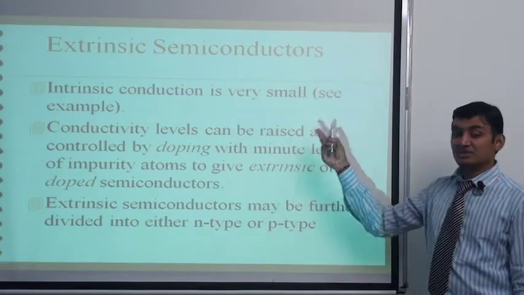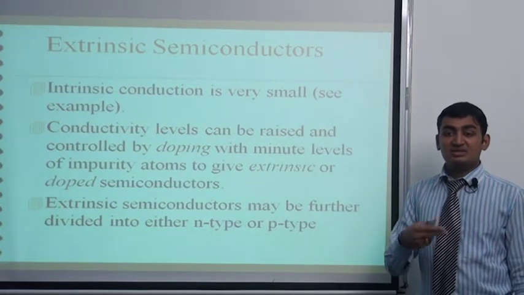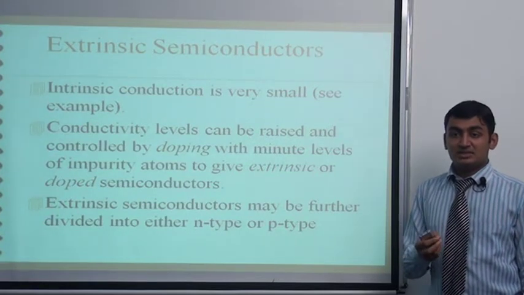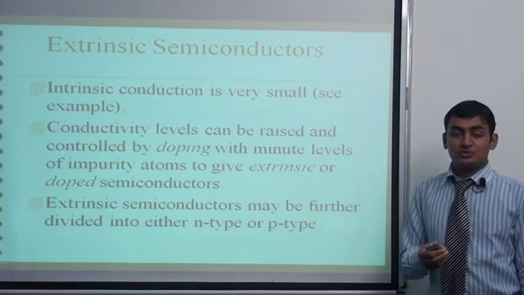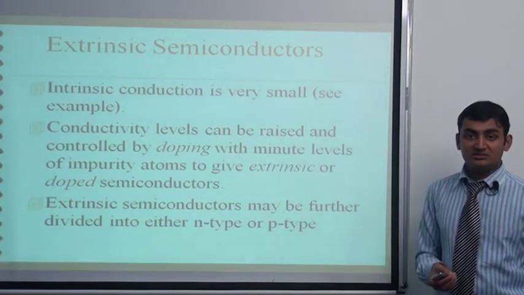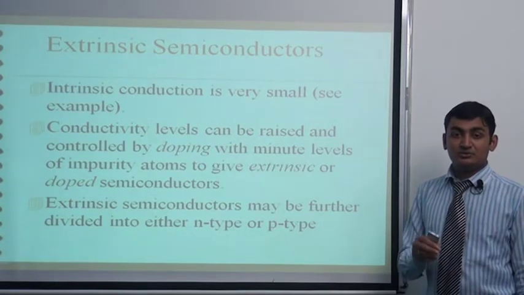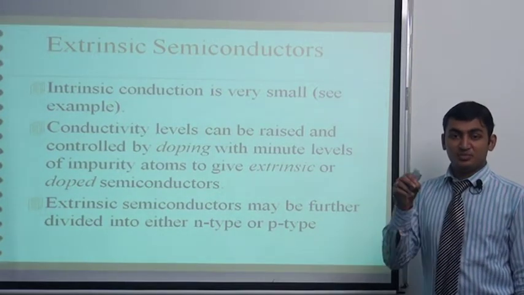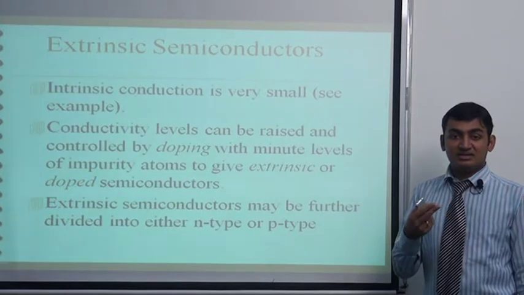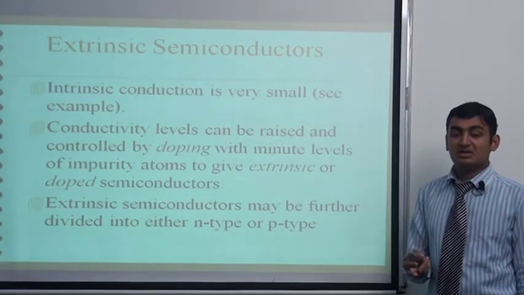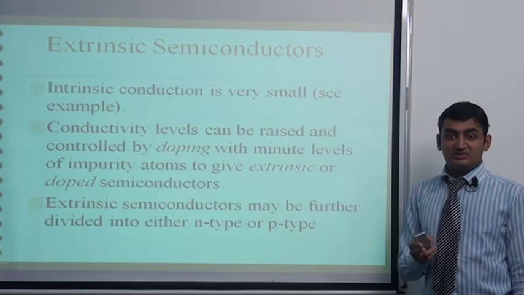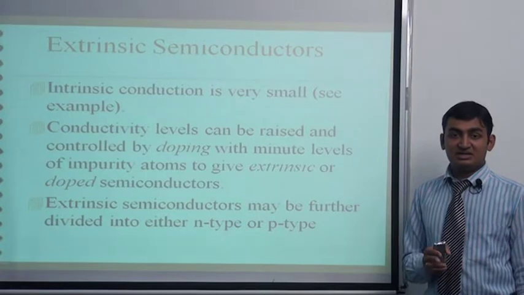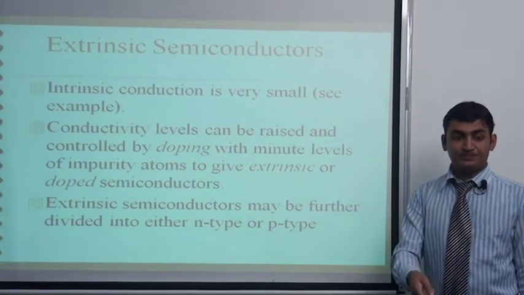Extrinsic semiconductor is impure semiconductor. In an intrinsic semiconductor there is very low conduction, so to increase the conductivity we have to dope some material, like trivalent and pentavalent impurities, into the pure semiconductor. Then we get an extrinsic semiconductor, or doped semiconductor. There are two types of extrinsic semiconductor. First is p type semiconductor and second is n type semiconductor.